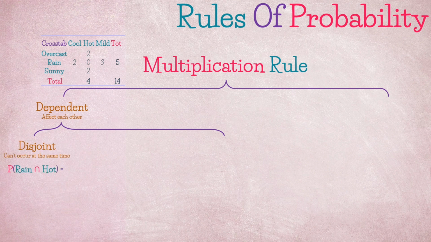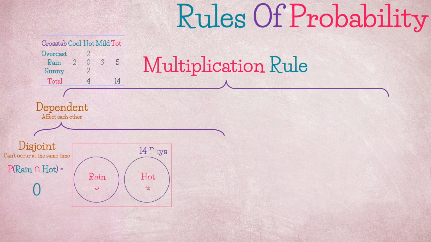For example, we know that rain and hot are disjoint events, thus the probability of rain and hot both occurring at the same time is simply 0. We can see from the Venn diagram that there is no overlap between these 2 events as they can't happen together. Now, you might ask yourself, if they can't happen together, how come they are dependent? They must be independent, right? This is why we need to distinguish between the 2 definitions.